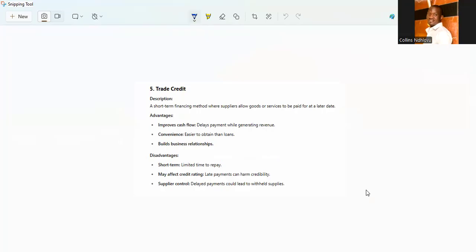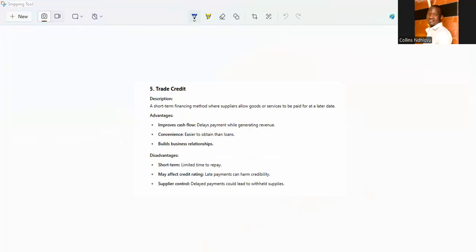It's convenient and easier than loans. It uses relationships. The problem is it's only short term and may affect your credit rating if you delay to pay. And also supplier control. Delayed payments may lead to suppliers holding back goods, and you will have what are called stock-out costs, because in that case you may be inconvenienced.